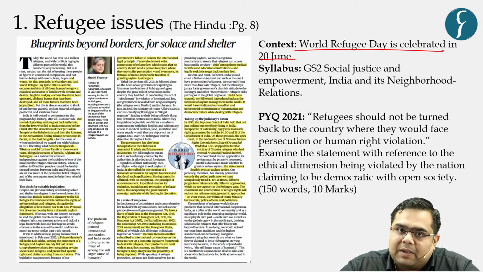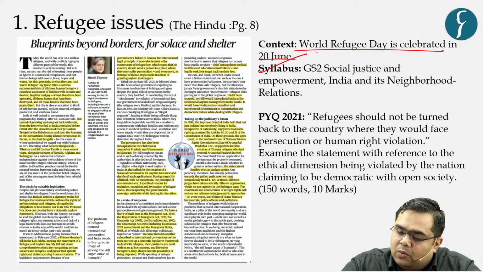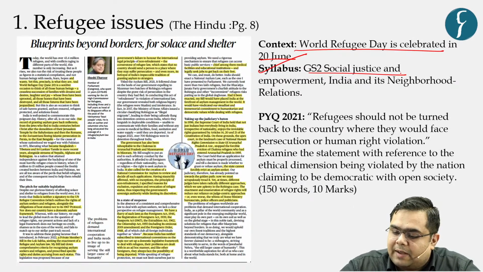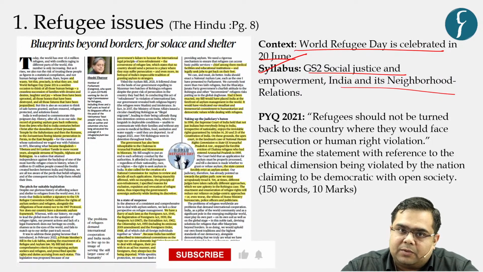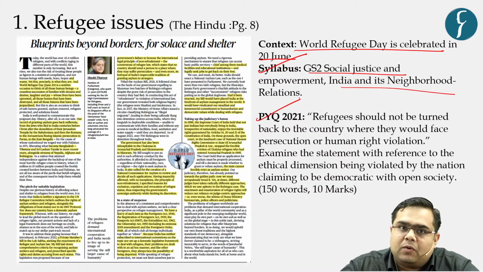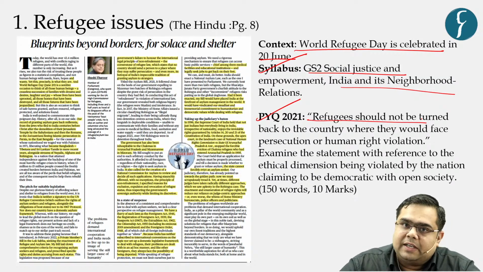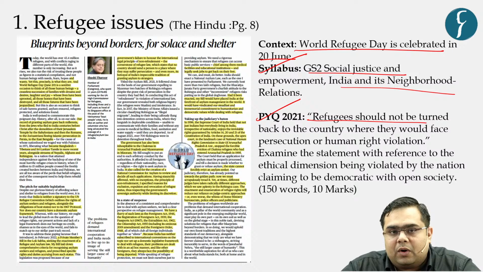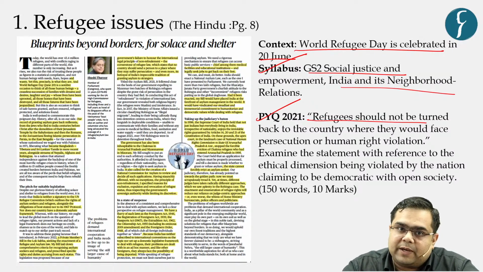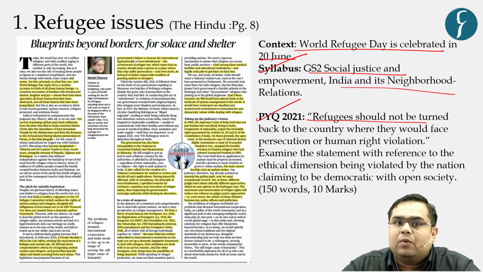What is the syllabus mapping with respect to this news? Your GS paper 2 includes topics such as social justice and empowerment and India and its neighborhood relations, right? Although there have been no direct questions with respect to this topic from your GS paper 2, however, in 2021, your GS paper 4, that is with respect to ethics, integrity and aptitude, had a question with respect to refugee crisis, migrant crisis, and so on and so forth, right? And as we are moving towards the mains aspect, we'll be focusing more on issues with respect to comprehensive aspects such as GS4 as well, right?